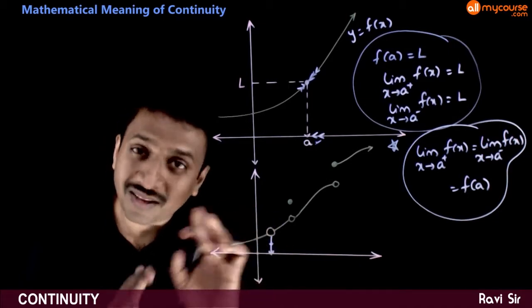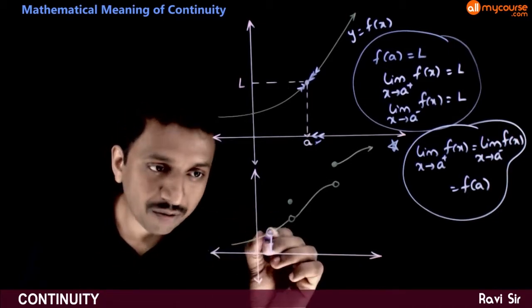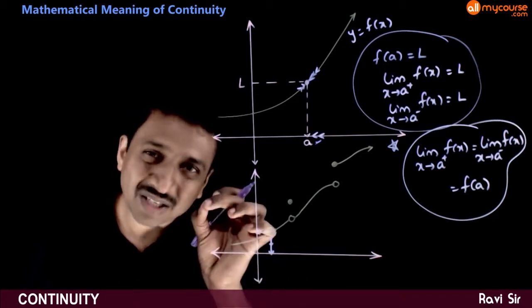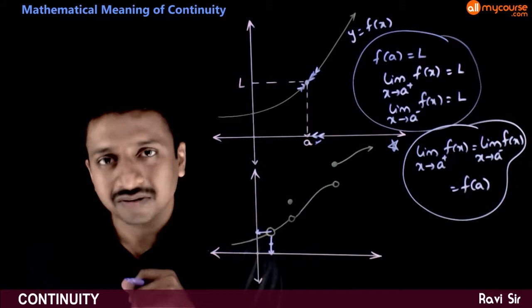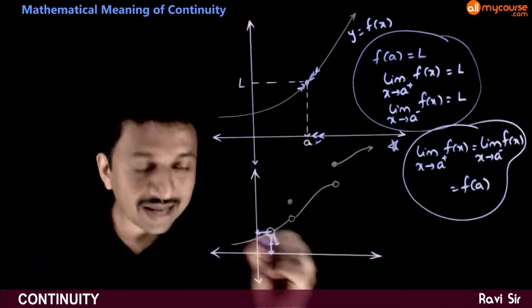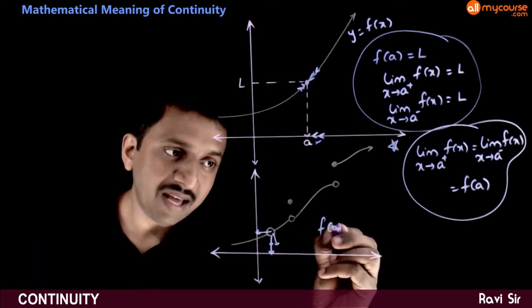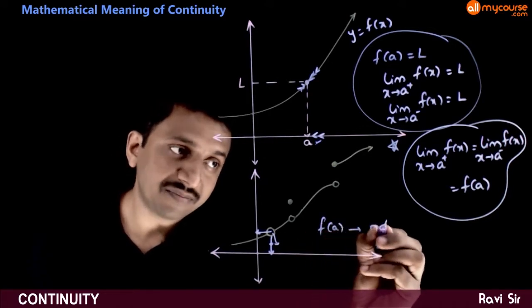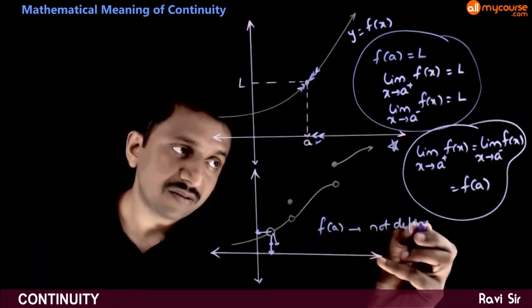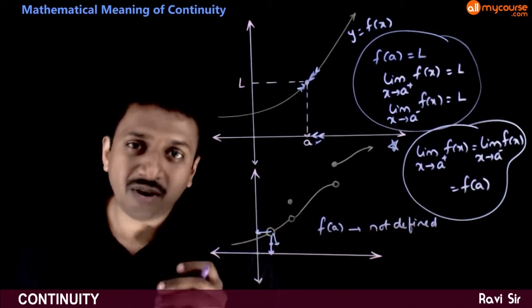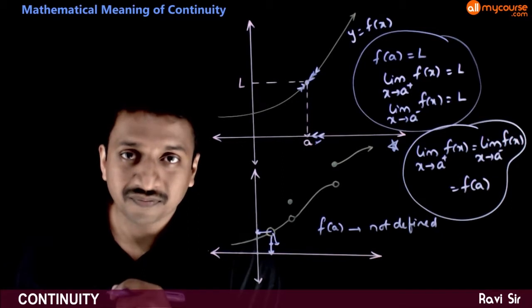Corresponding to this point, there is no image, there is no value of y. So the graph comes until this point, it has a small breakage and then it continues. So this is one example of discontinuity. If f of A is not defined, so if a function is not defined at any specific point, it will be a point of discontinuity.